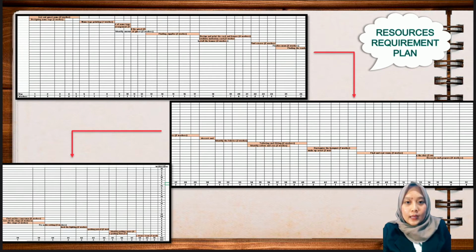So in day 1 until day 3, the activity that needs to run is listing out guests' names and designing name tags, with 3 workers per day. So the total of workers and days of Kamal and Uqasha wedding plan is 193. To get the amount of workers and days, for example, 5 days multiplied by 2 workers will give us 10. So we do the same step until complete for 32 activities, and the total amount of days will be the same as the total amount of work.